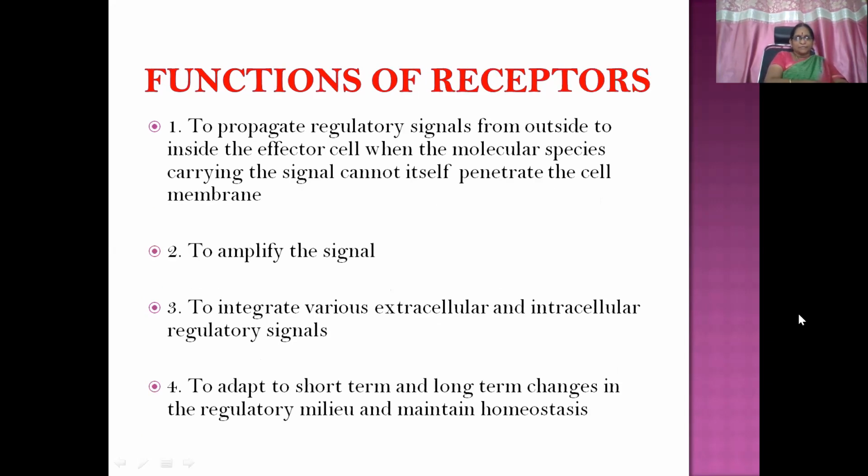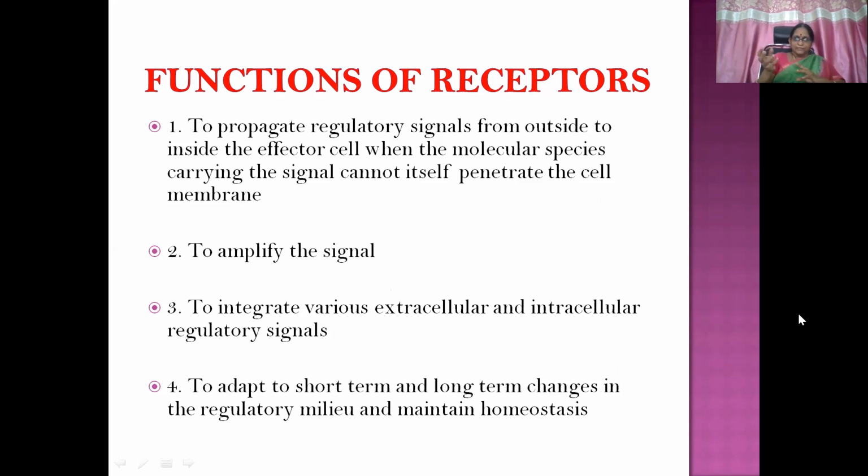Then the functions of receptors. You can tell now after hearing the entire discussion. Number one is to propagate regulatory signals from outside to inside the effector cell when the molecular species carrying the signal cannot itself penetrate the cell membrane. So it takes the help of the receptor and enters into the cell, carries the signaling pathway, and signal transduction happens to produce the effects within the cell.